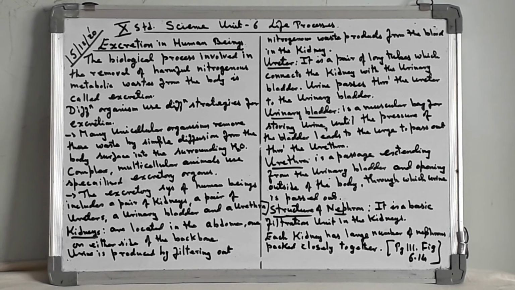For this, you have to turn to page 111, figure 6.14. The figure of nephron is important. A short note on nephron is important, which you should just read through from the textbook. And two more questions, that is, how is urine produced in the human body and excretion in plants. That part you just read.